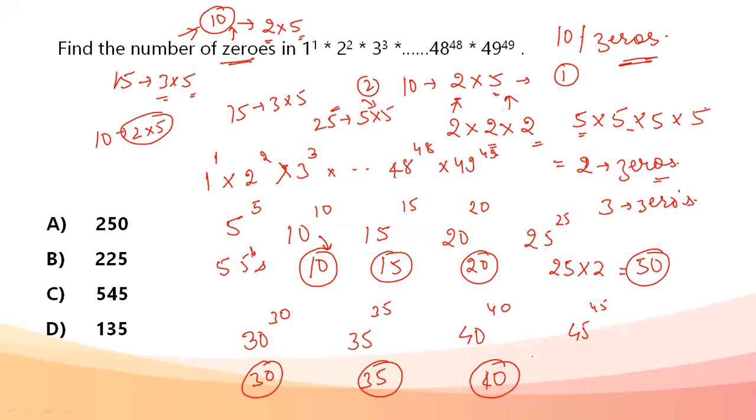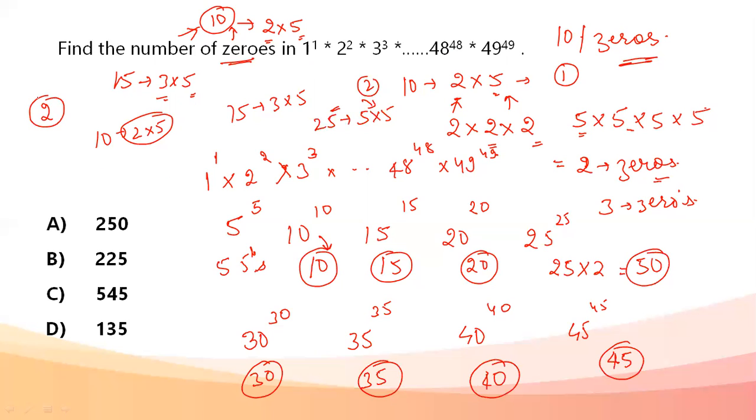40 will give me 45s. 45 will give me 45 fives. Now, why am I going for just the number of fives? Because if you look at this explanation, if we look at this expansion, there are going to be many twos.